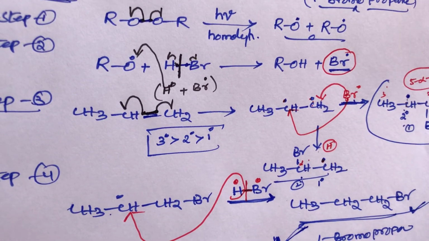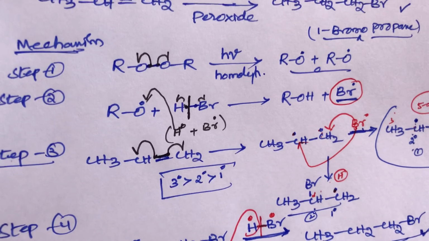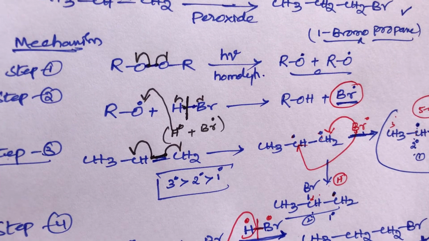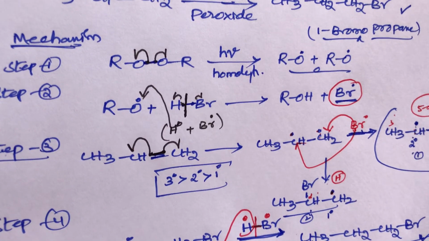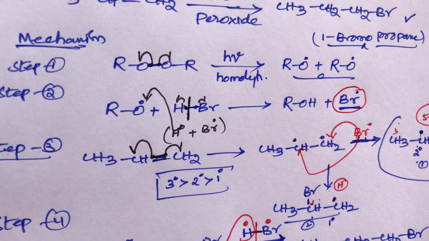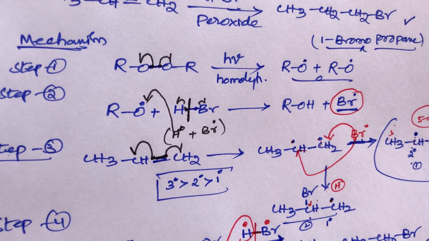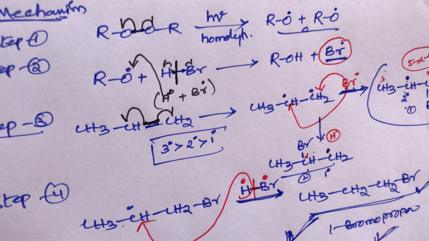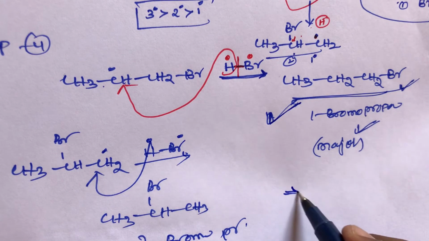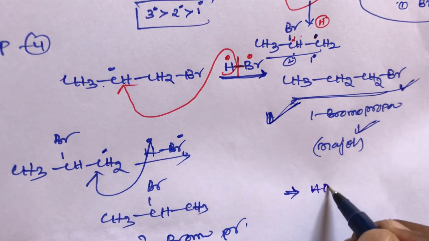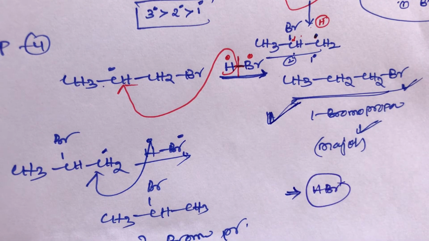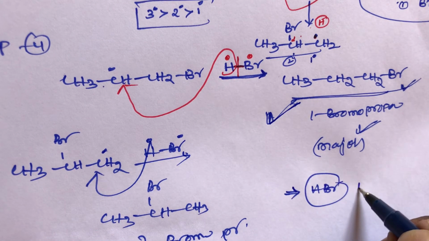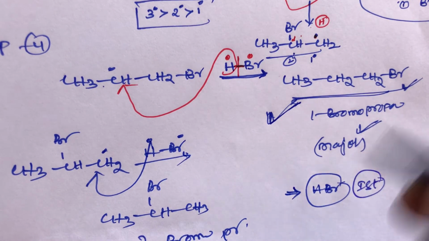And one more thing, students: in the anti-Markovnikov rule only HBr participates. What is the reason, students? In HBr, both steps, the first step and the second step, are possible for each and every compound.